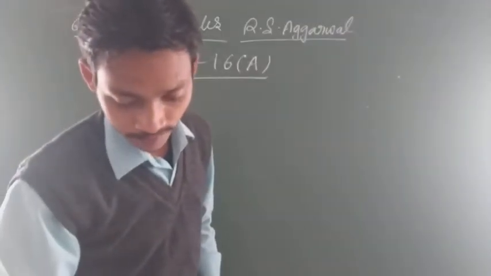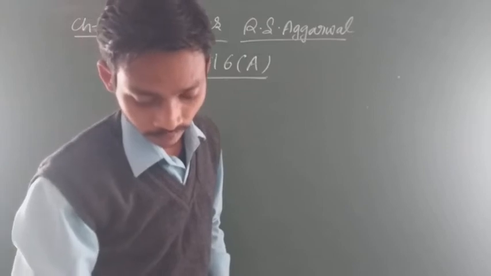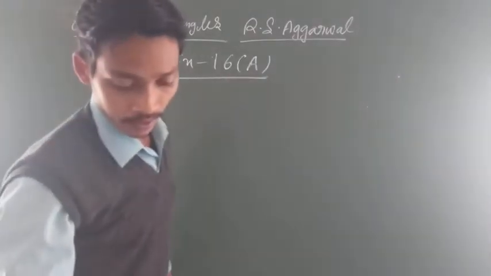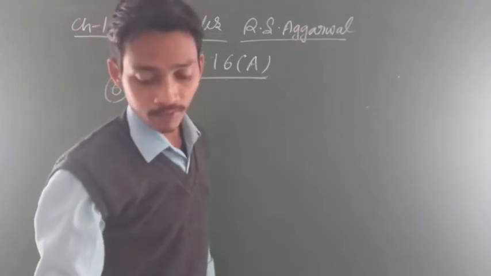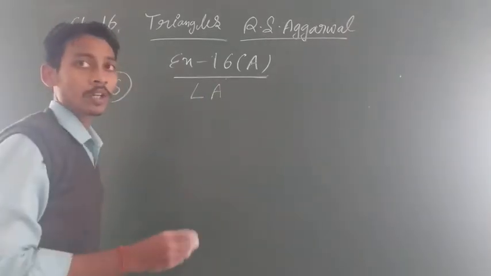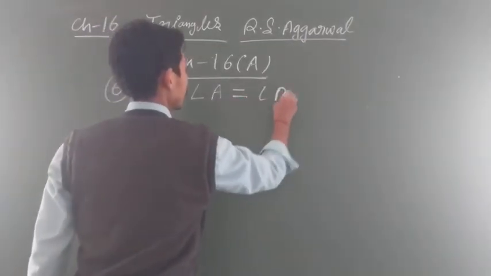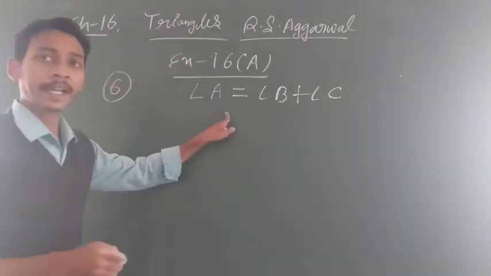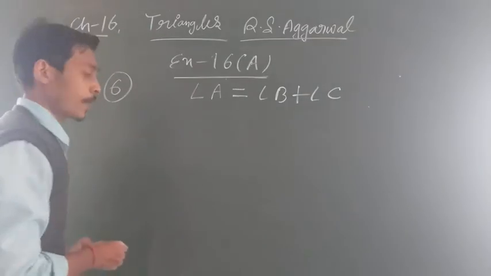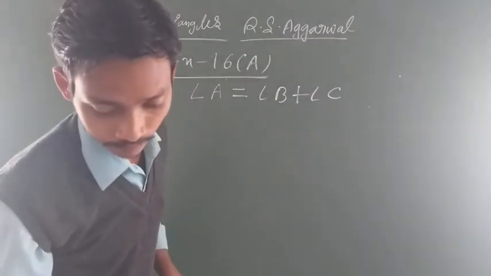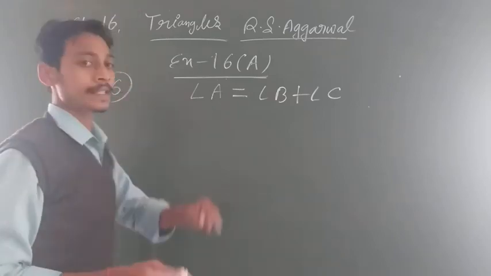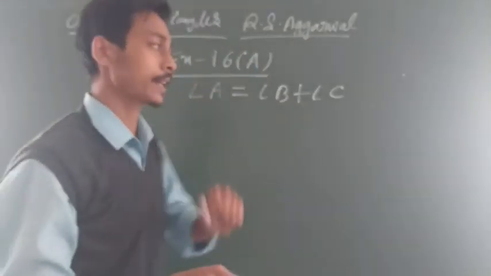Now question number 6 is given. If one angle of a triangle is equal to the sum of the other two angles, look, this is given: one angle of the triangle is equal to the sum of the other two. Then you have to show that the triangle is a right angle. Now how will it be a right angle, son? That is, the sum will be equal to 90 degrees. Look how we do it. How do we do the proof?